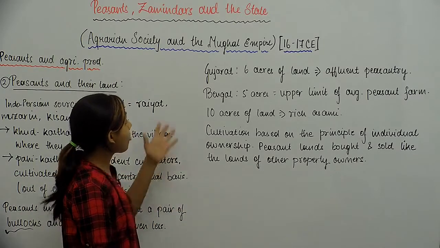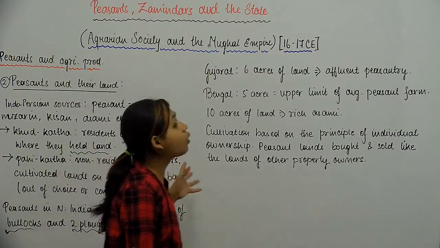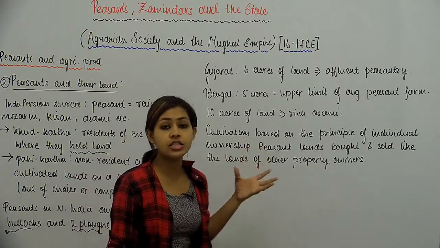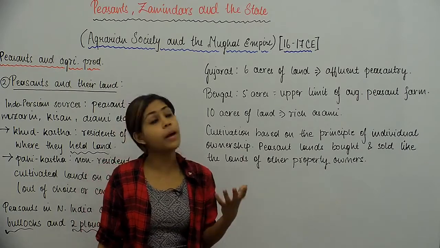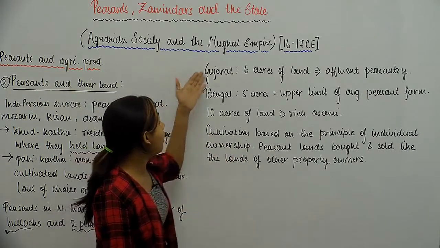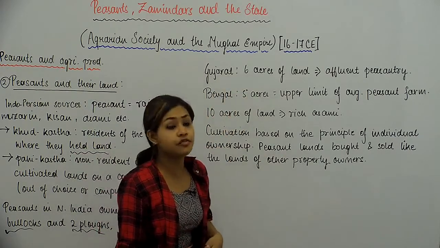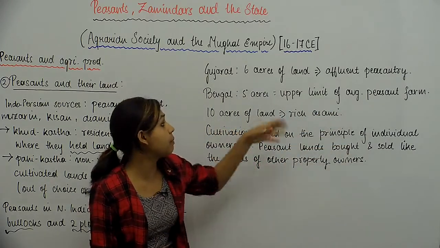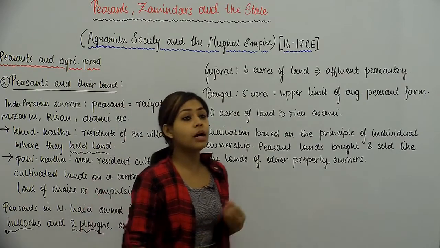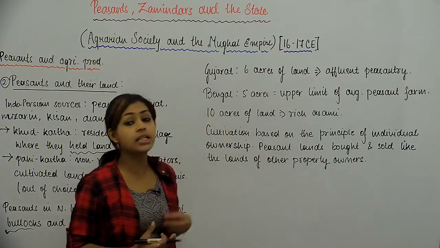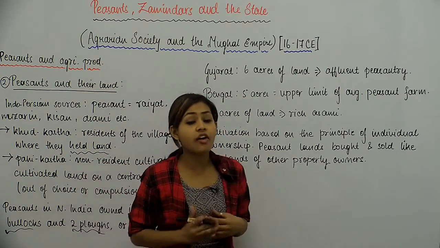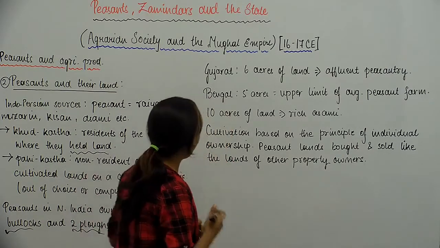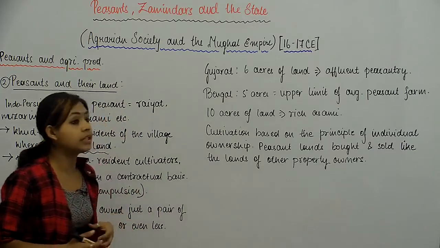So we see how in different states different sizes of land holdings would be owned by peasants. In Gujarat, if a peasant owned 6 acres of land, it meant that he was a very affluent peasant. It implied an affluent peasantry. मतलब अगर एक peasant के पास 6 एकड़ की जमीन है तो मतलब वो काफी अमीर है, काफी वेल ऑफ है, काफी affluent है. अगर बंगाल की हम बात करते हैं तो अगर किसी